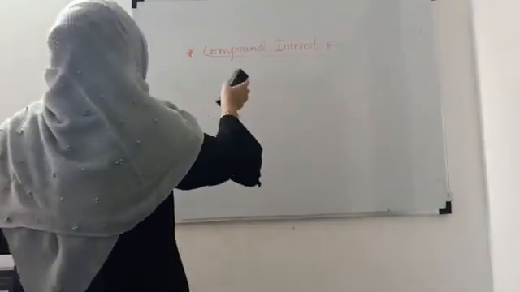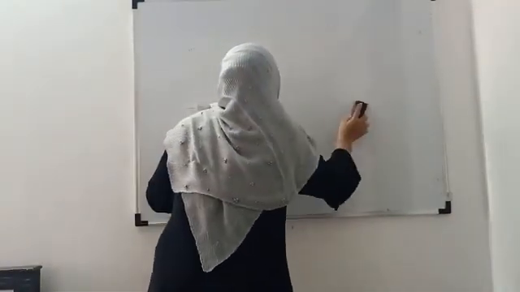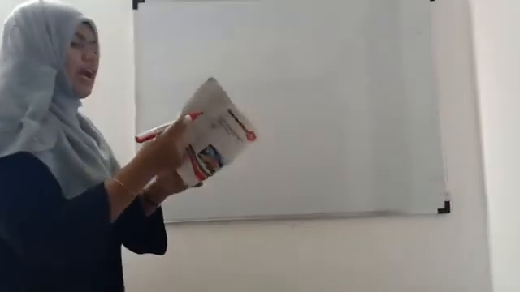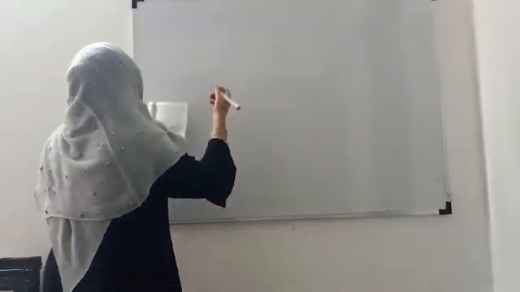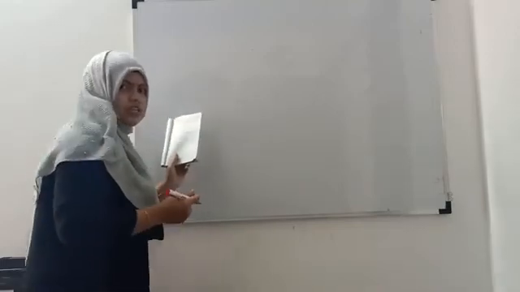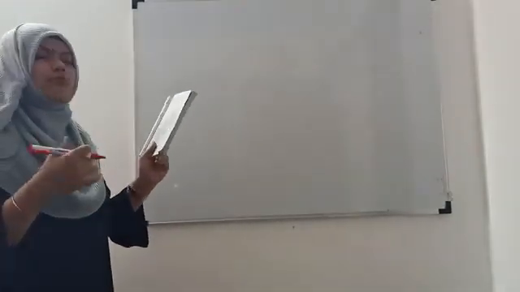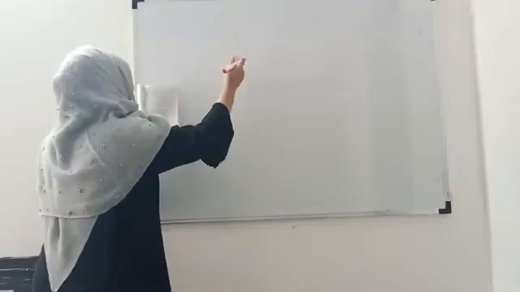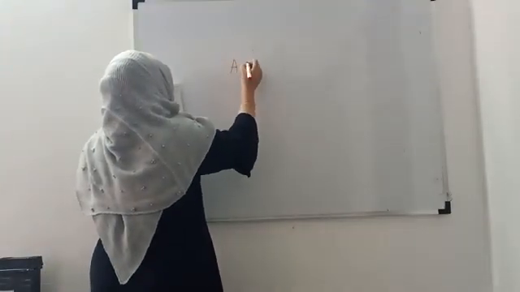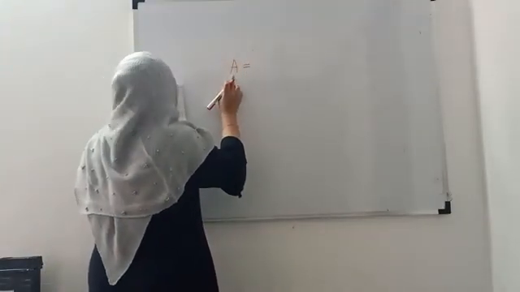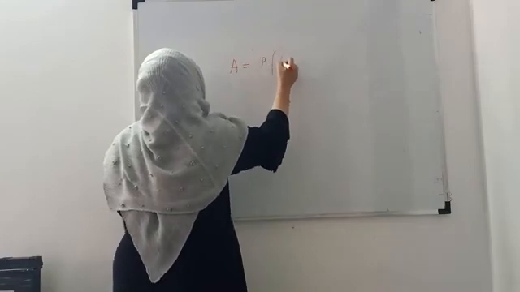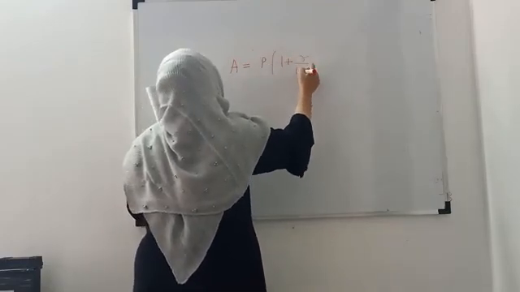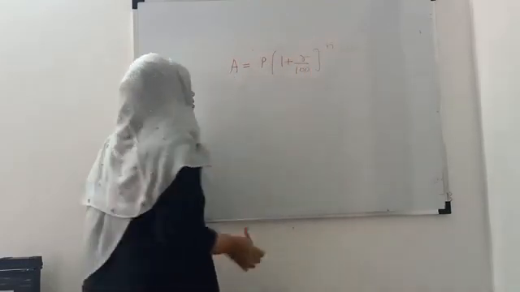I'll give you one example, but before that we will see the formula for compound interest, and I'll give you the example in the next class. So the amount is P(1 + R/100) raised to n.